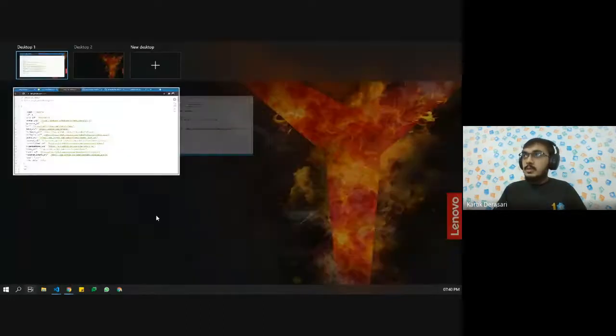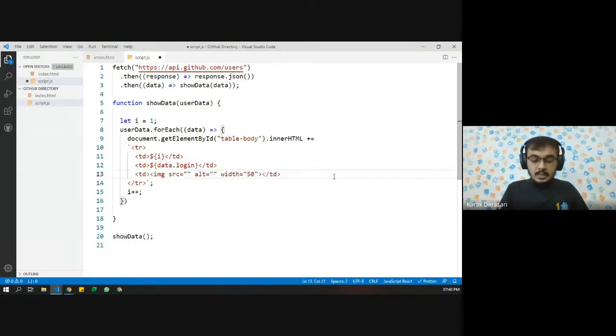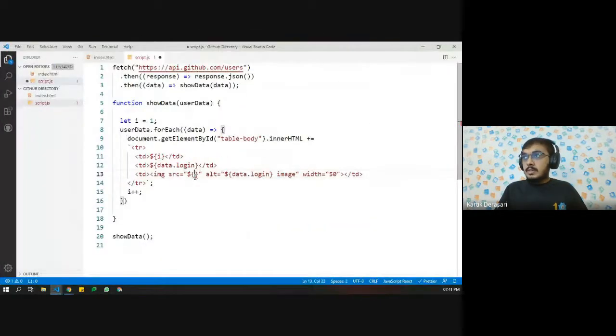So here, let us use data dot login, and instead of passing the image statically, let us also use a variable over here. Here let's say the name should be data dot login, image, alt tag, and let's see what else it should be. Okay, the image is inside avatar URL. So let's use data dot avatar URL.